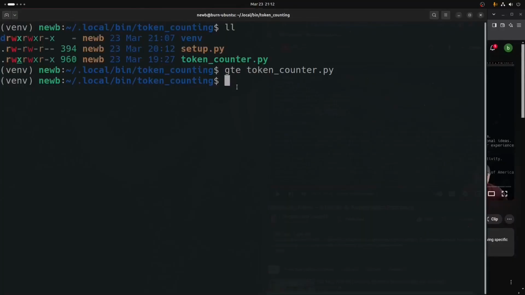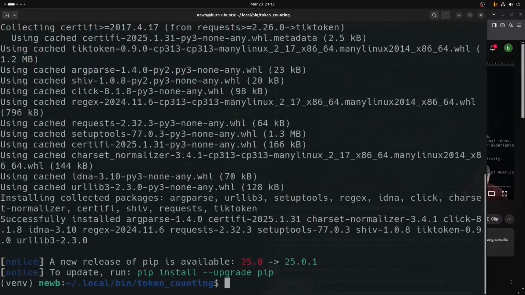Now we're going to be building this with Shiv, which requires a setup.py file. So there's a couple things that we have to do. Now that we've activated our virtual environment, we have to pip install a few things. We have to pip install tiktoken, argparse, and we need to install Shiv. All of that went well.